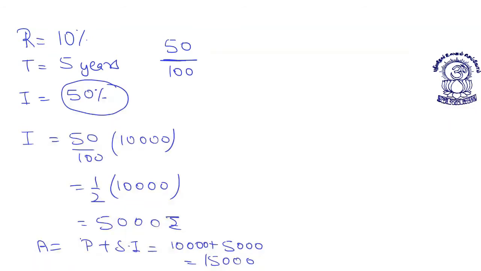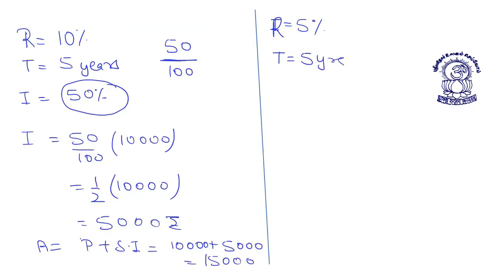It's very similar to this. Suppose the rate of interest is 5%, the time given to me is again 5 years, and my principal is, let's say, 4,000.